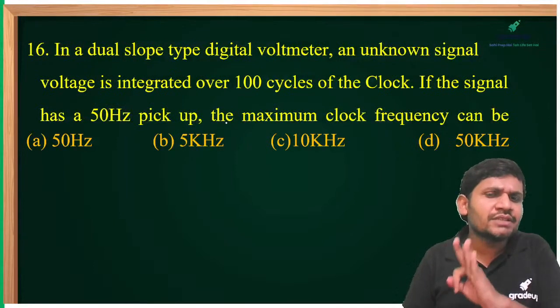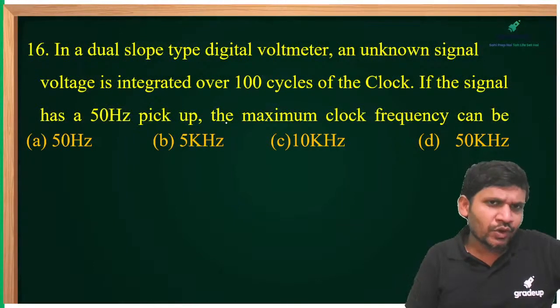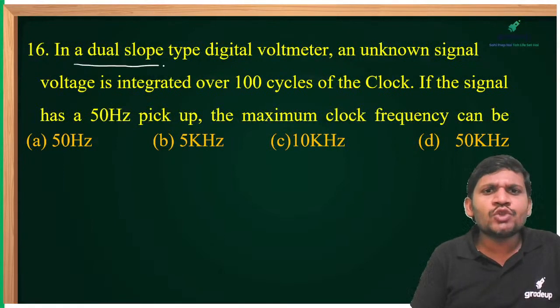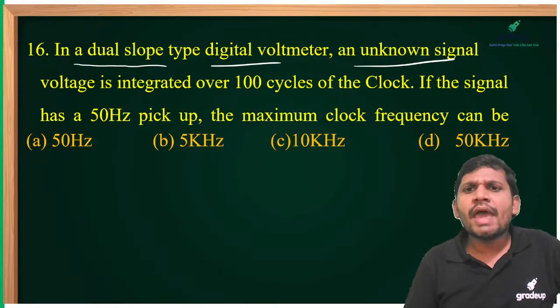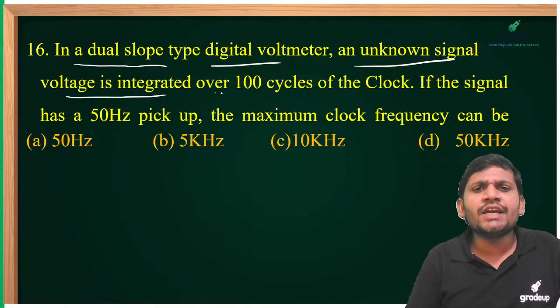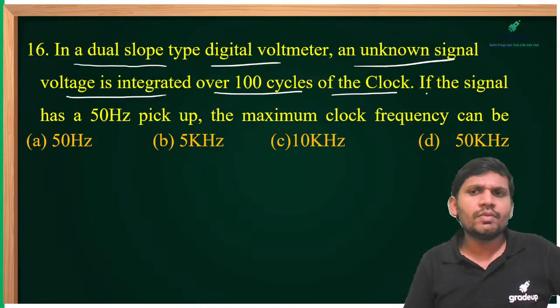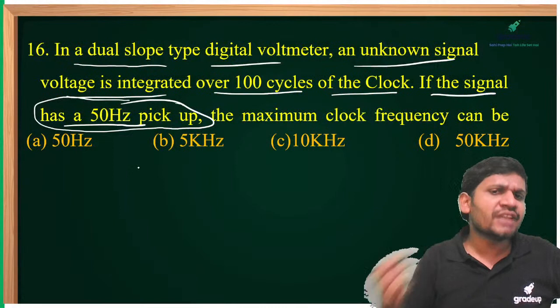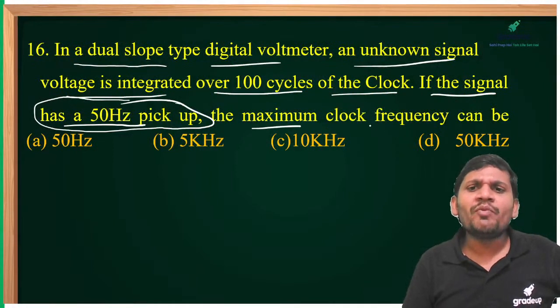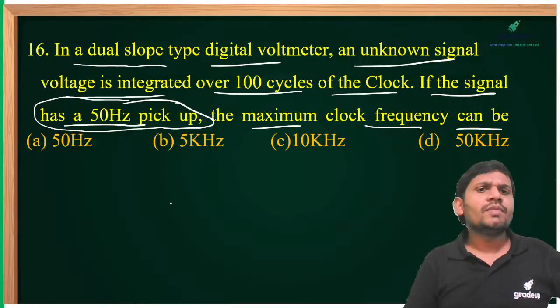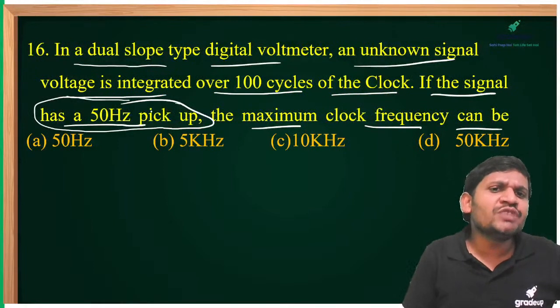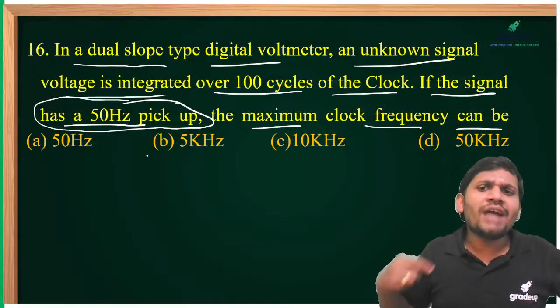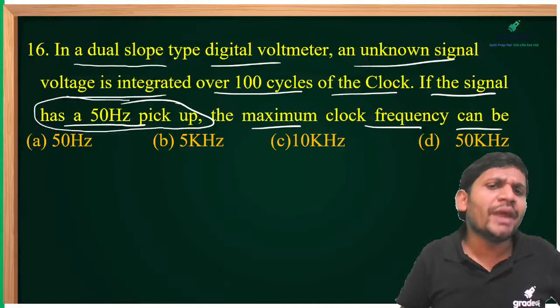In these three subjects, I will start one series, friends. Question series only. In a dual slope type digital voltmeter, an unknown voltage is integrated over 100 cycles of the clock. If the signal has a 50 Hz pickup, meaning a 50 Hz noise effect, what is the maximum clock frequency to eliminate this 50 Hz noise effect?